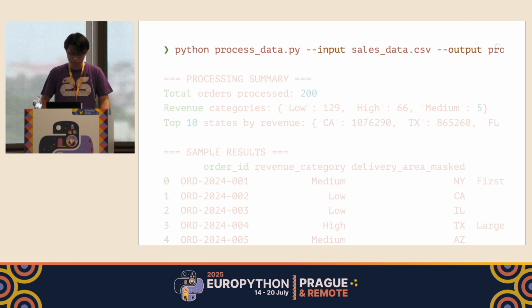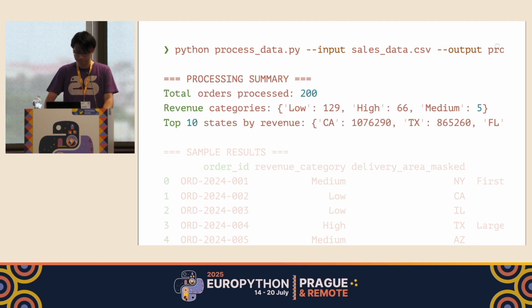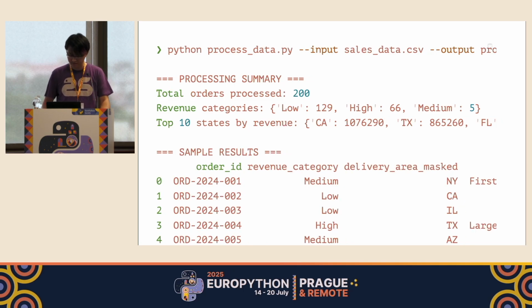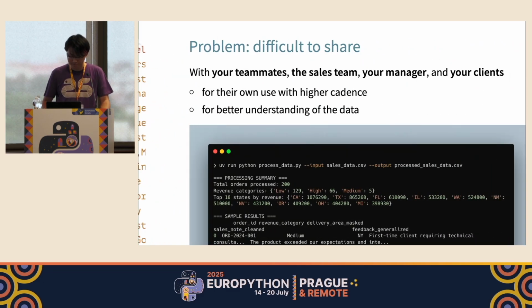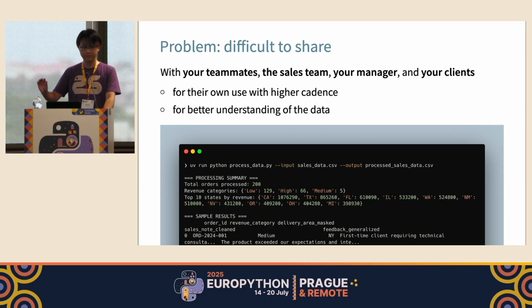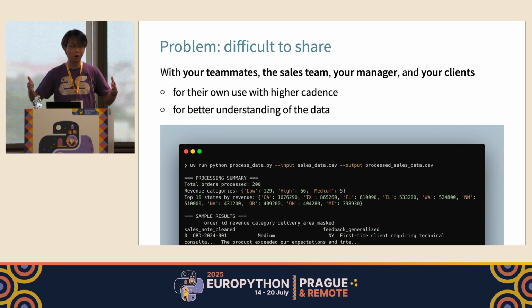So obviously, if you run this script, then it outputs some statistics of the sales data, for example, the top 10 states by revenue, and some sample CSV here. And you also get the full portion of the processed CSV table data. Well, this is great, right? Just by writing only a Python script, you get the power to process the sales data in your office, in your company.